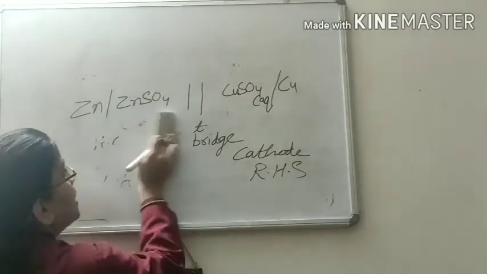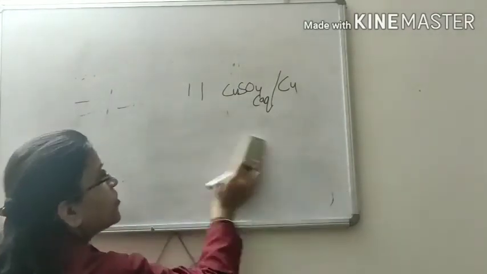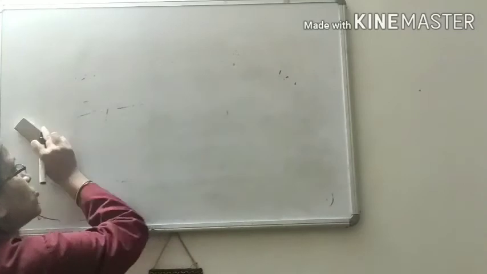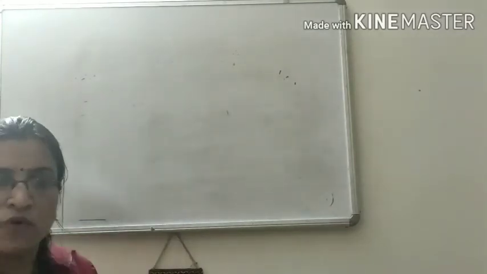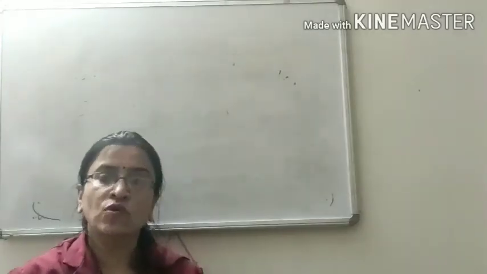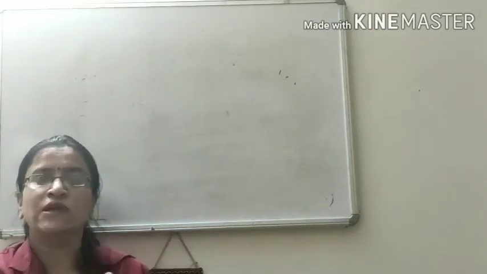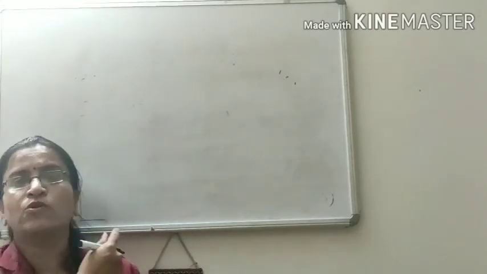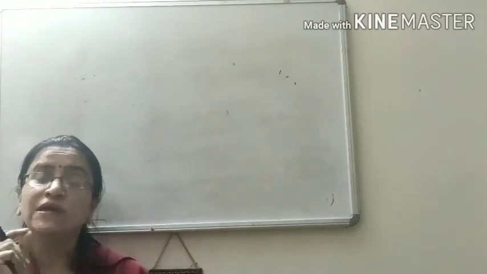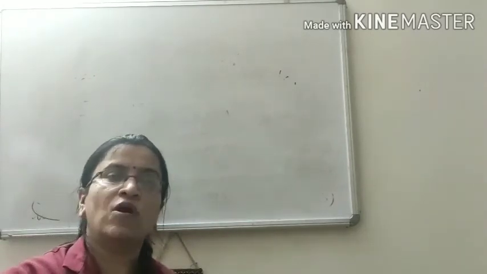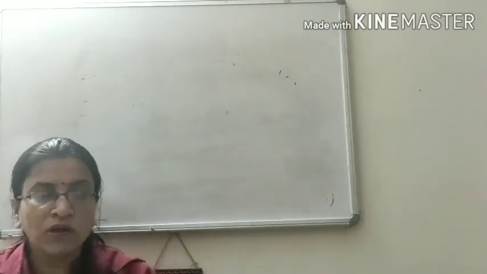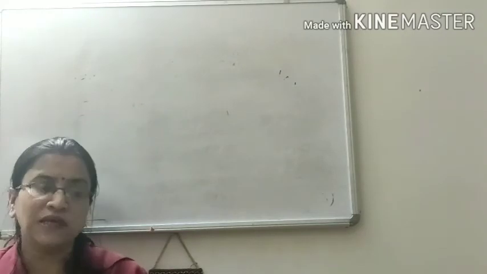Now the question arises, is it possible to calculate the electrode potential of any electrode? The answer is no. It is not possible to calculate electrode potential of any electrode by this cell. We can calculate the electrode potential of any electrode only with the help of a reference electrode.